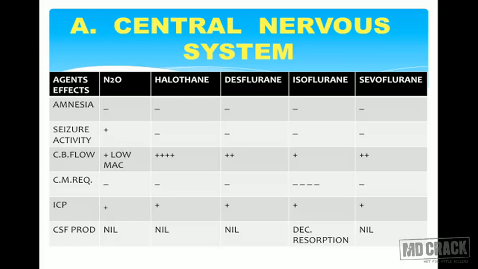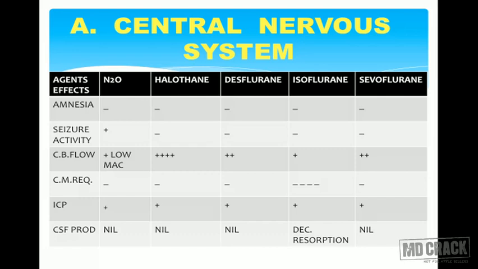As you can see on your screen, central nervous system, there are certain things which happen in the central nervous system. I have listed them along the y-axis, and along the x-axis I have made a chart of all the drugs so that it will be very easy for you to compare. Now looking at the chart, what are the effects that the central nervous system has because of inhalational agents? That is amnesia, seizure activity, cerebral blood flow, cerebral metabolic requirement, intracranial pressure, and CSF production. And then there will be comparative pharmacology. I have compared nitrous oxide, halothane, desflurane, isoflurane, and sevoflurane.